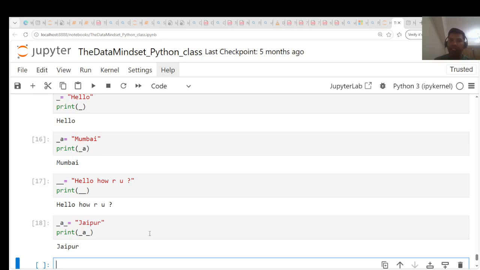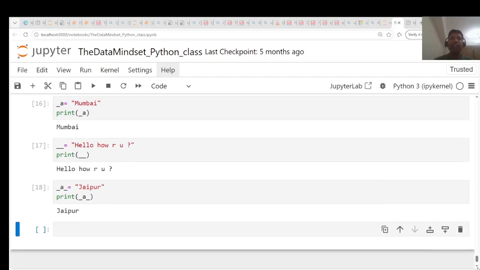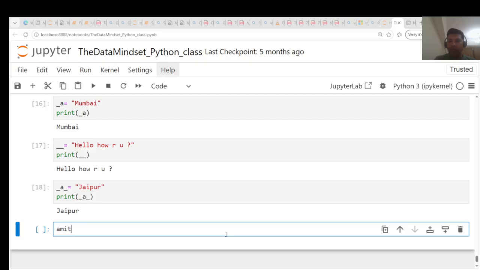So rule number 2 says that we can use characters or underscore or words. It means you can write the name of the variable as a word, like, let's say, if you want to write your variable as Amit, Amit is equal to, for example, Mumbai.